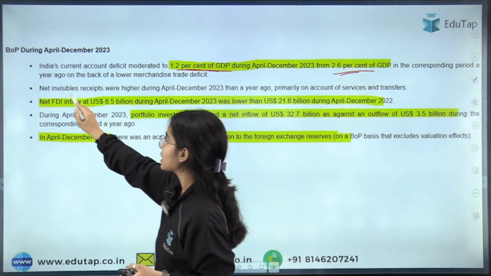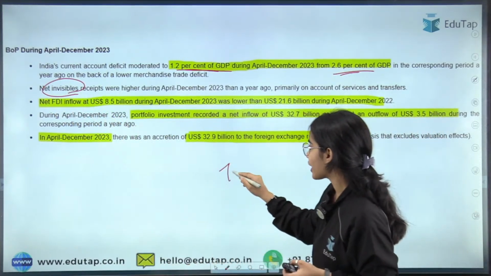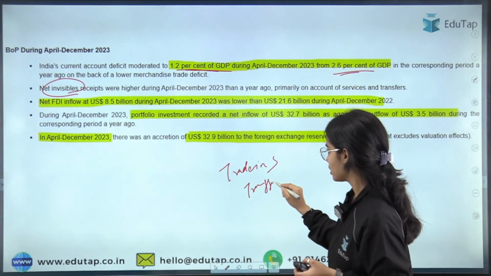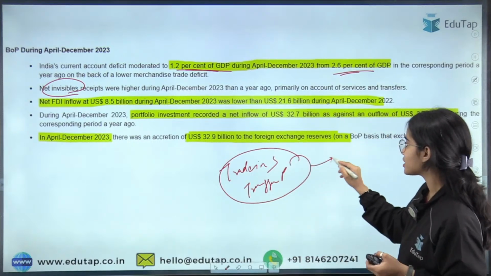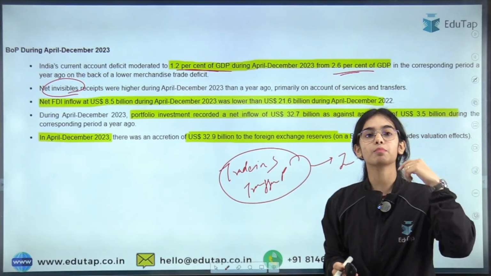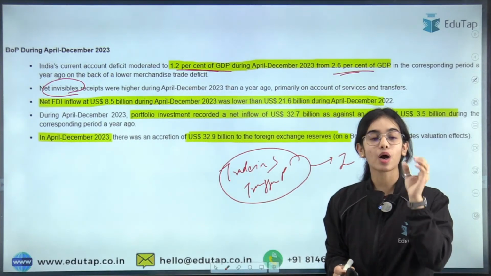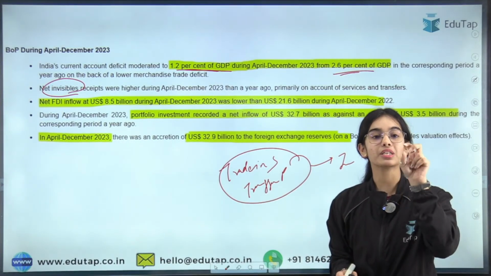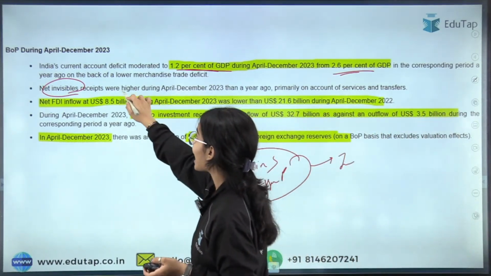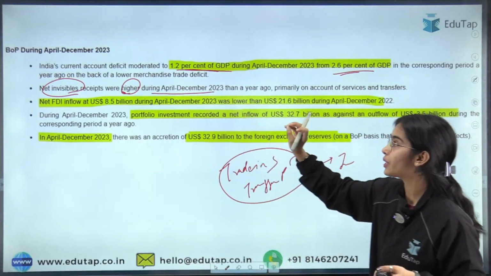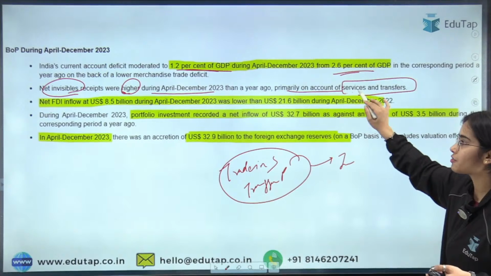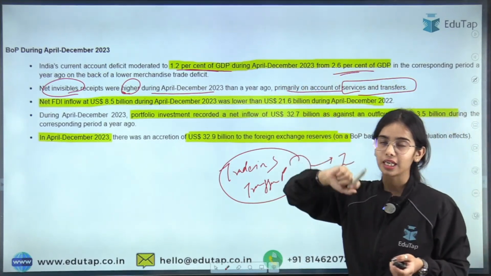Net invisibles. Net invisibles means the trade in services and the transfer payments. These are the invisible transactions in the current account. In the current account, trade in goods is the balance of trade, while the trade in services and the transfer payments are the invisible transactions. So net invisible receipts were higher during April-December 2023 than the previous year, primarily on account of services and transfers, because they are part of net invisibles.